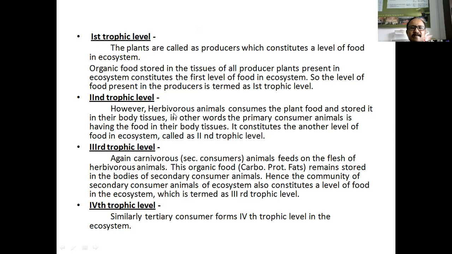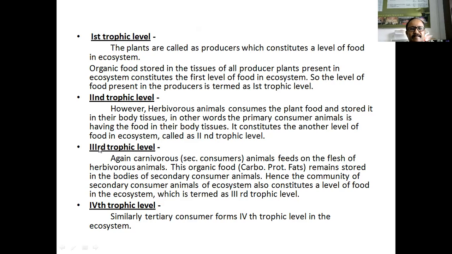Then the second trophic level is herbivorous animals. These herbivorous animals are heterotrophic animals, or heterotrophs. They depend on the producer level, or first trophic level, for their nutritional requirement. These animals eat the plants, digest them, and store the carbohydrates, proteins, and fats in their body tissues. The animals of the second trophic level take food from the first trophic level, and they digest this food and keep it stored in their body tissues.